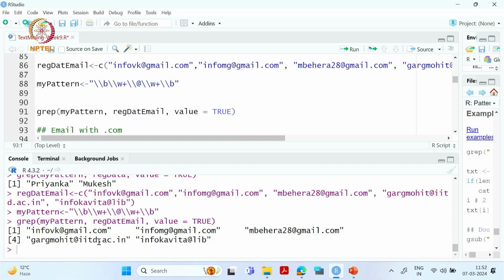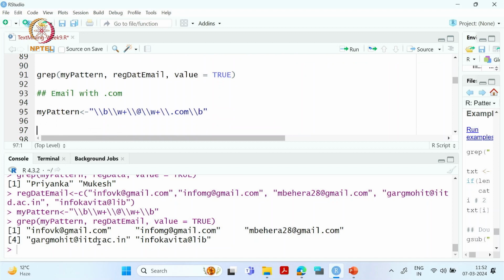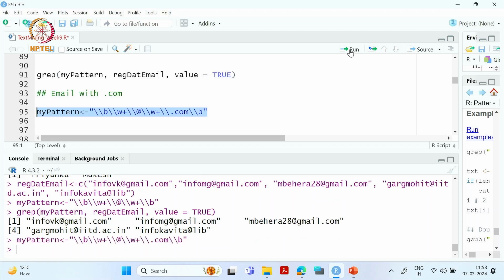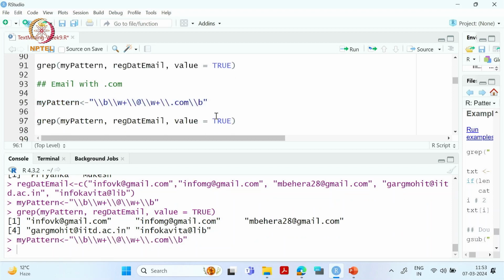So now we will see how we will extract only the email IDs which have .com in the end. So let's take this example. So now my pattern is, this is my boundary, then letters are there, okay, @, then some letters, and after those letters there is .com, okay. So this is my pattern, and now if I use this pattern and see,